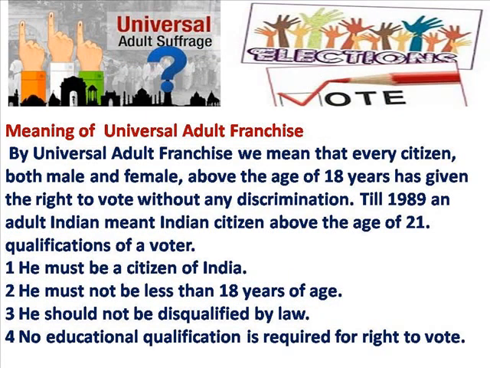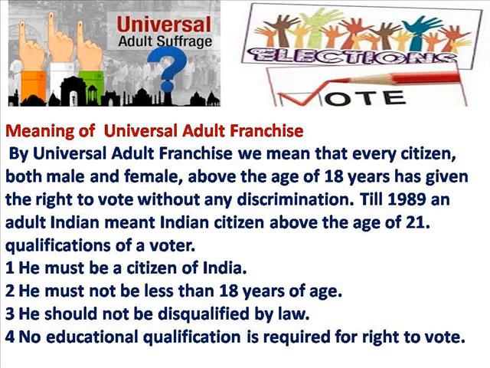Next, we will discuss about the meaning of the term universal adult franchise. The simple meaning of the term universal adult franchise is that every citizen, both male and female, above the age of 18 years has given the right to vote without any discrimination. Till 1989, an adult Indian meant Indian citizen above the age of 21 years.